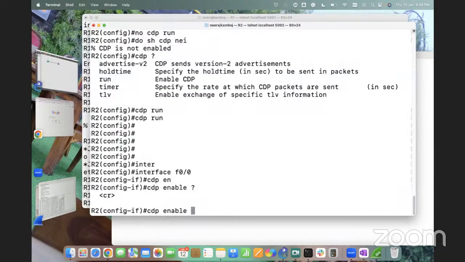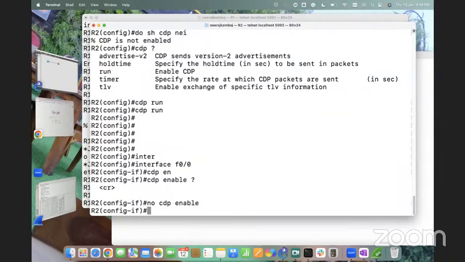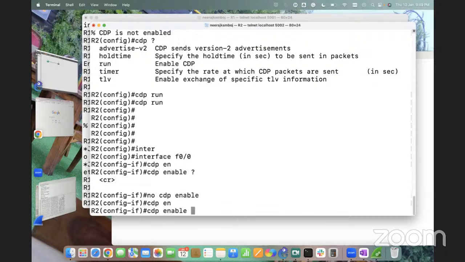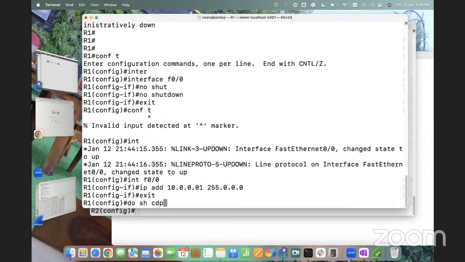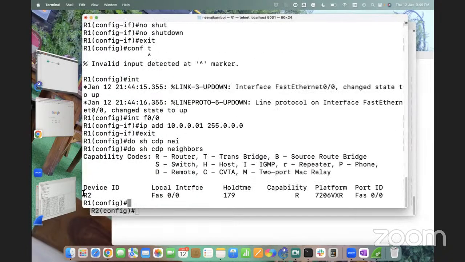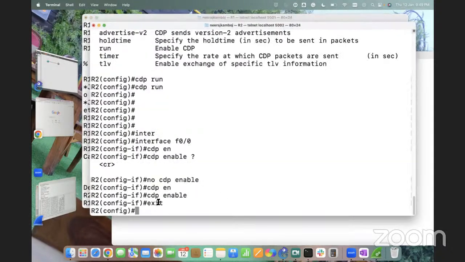Let's say I have 10 interfaces and on 4 of them I don't want to send or receive. So I can just say here, no cdp enable. Now this is disabled for a particular interface, not for all the interfaces. CDP enable, let me enable it to get the details. On the neighbor end, do show cdp neighbor. I'm getting the details. Cool. No worries. So any questions till this point?